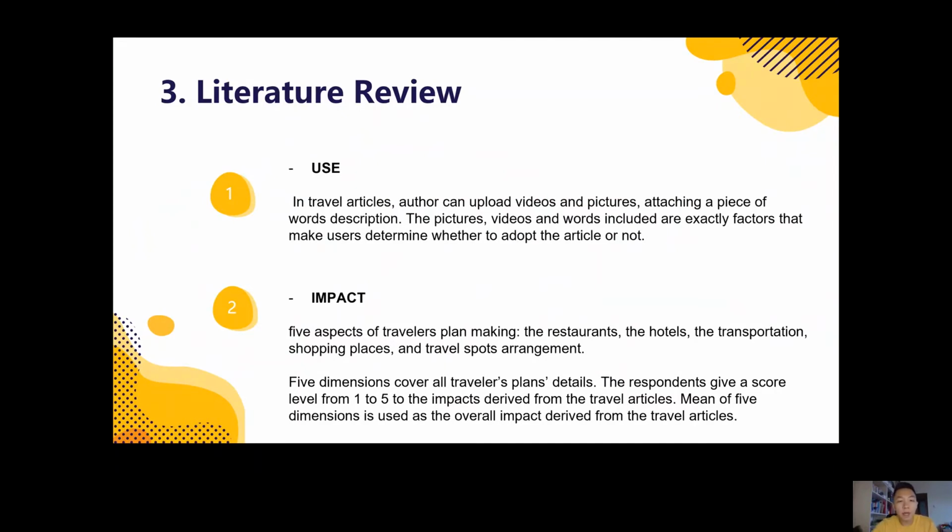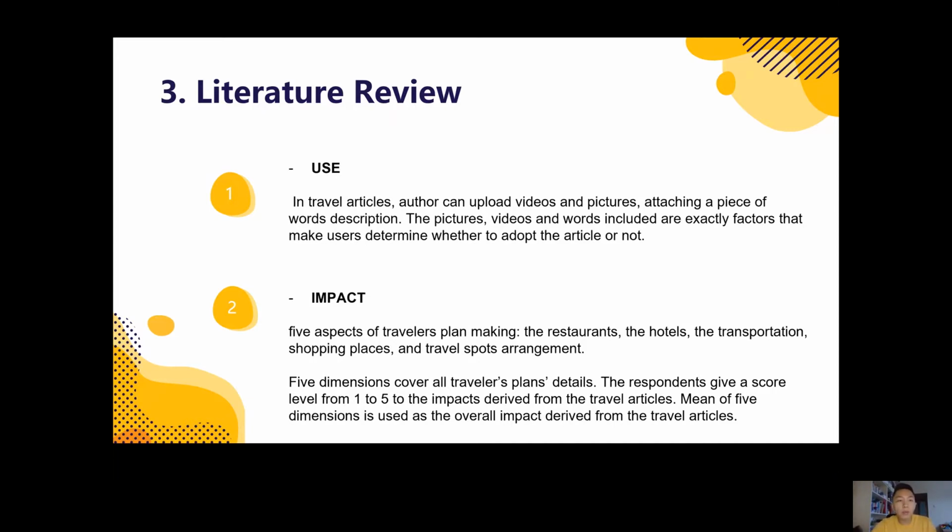The second dimension is the impact. The five aspects of travelers' plan making are the restaurants, the hotels, the transportation, the shopping places, and the travel spots arrangement. The five dimensions cover nearly all the travelers' plans, and the respondents score 1 to 5 for each dimension, and the mean score was calculated and used as the overall impact.